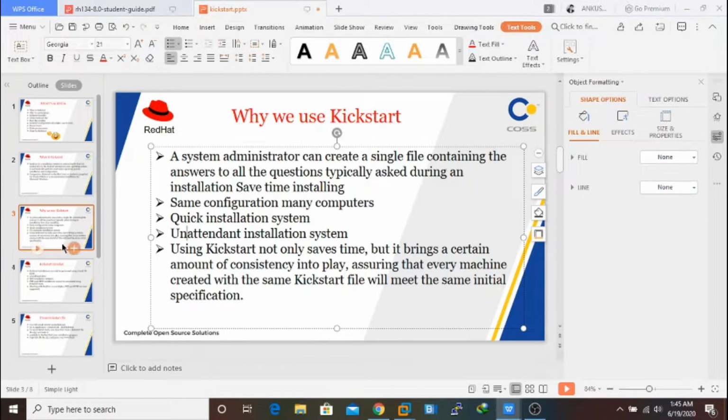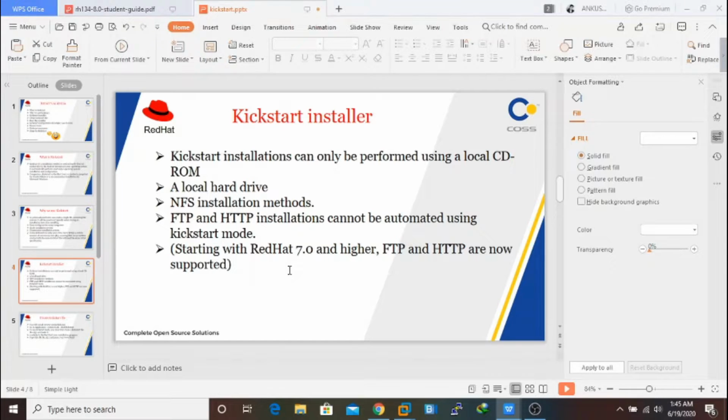Now the next point, that is very important, kickstart installer. How can you do this? The very important tool which was present in RHEL 7 or CentOS 7, system-config-kickstart, is not at all available on RHEL 8 or CentOS 8. As per Red Hat guideline, they are not providing this tool now.